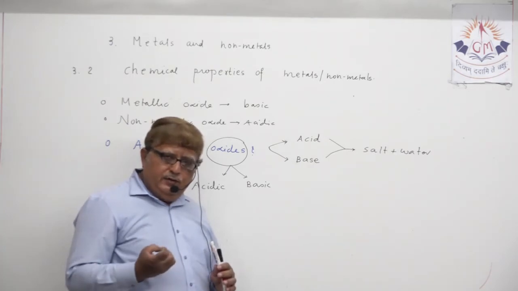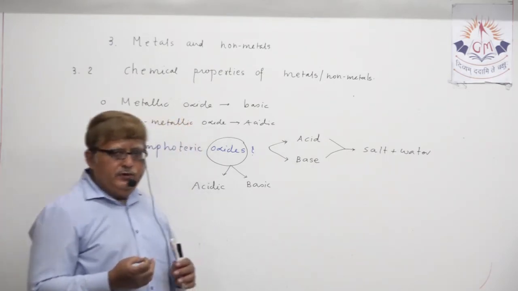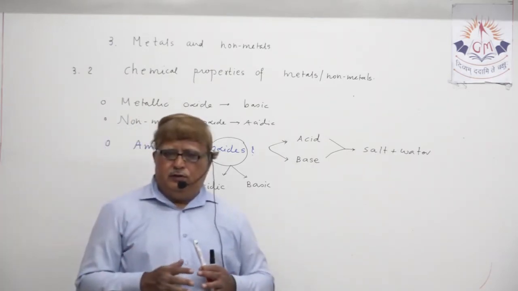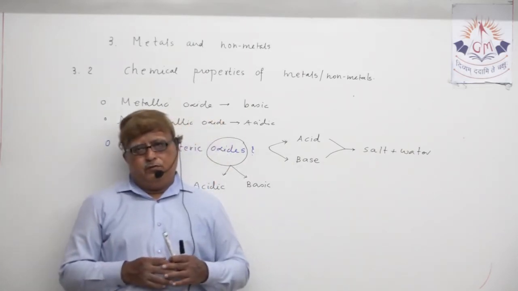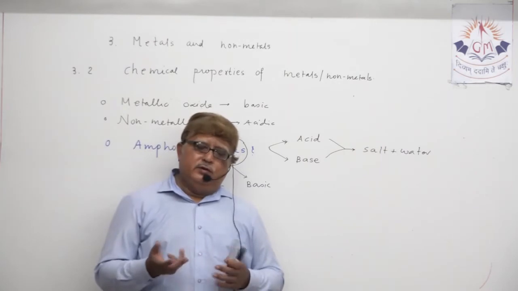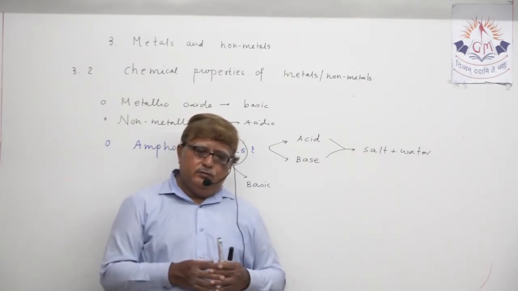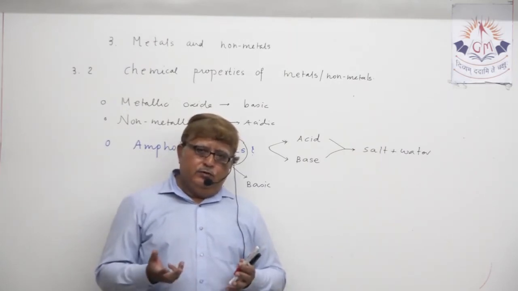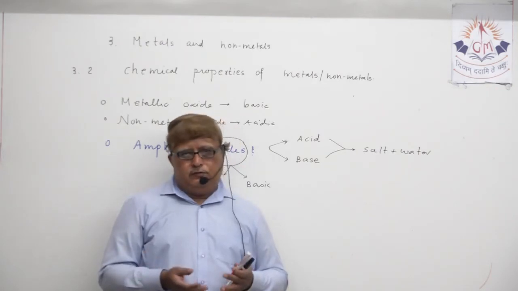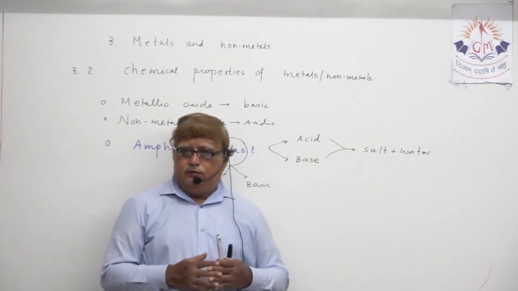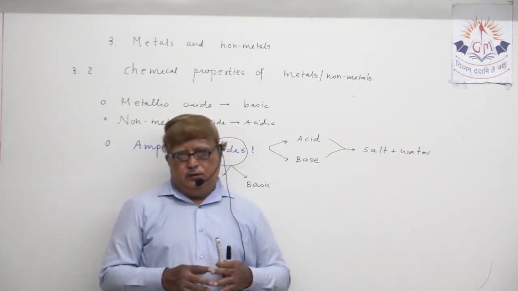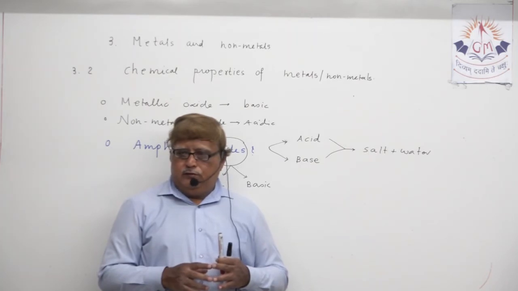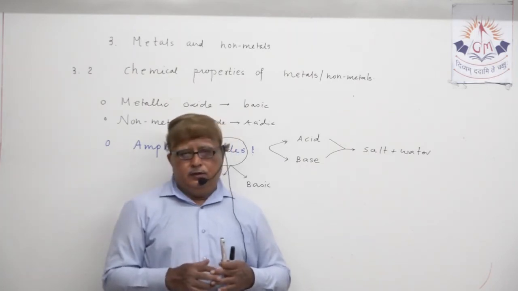You can write it yourself also, as a clear understanding of the concept is sufficient for you. Those oxides which possess both types of nature, acidic and basic, are known as amphoteric oxides.